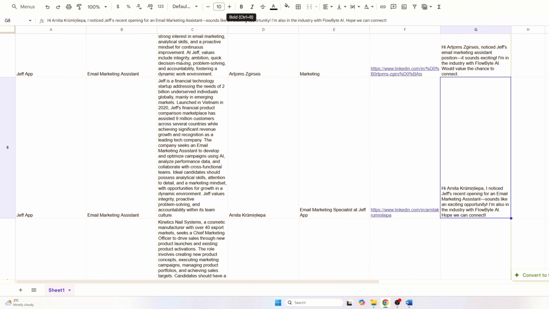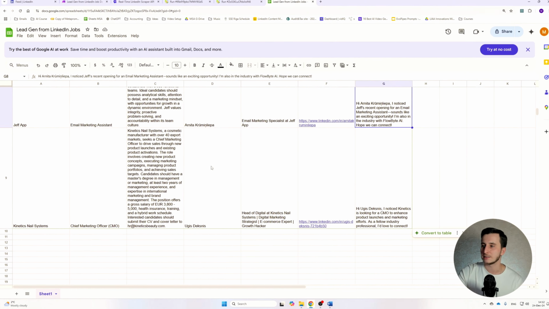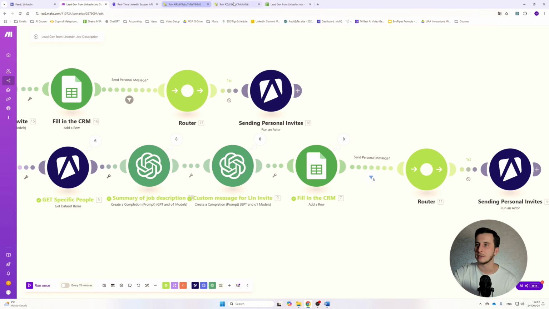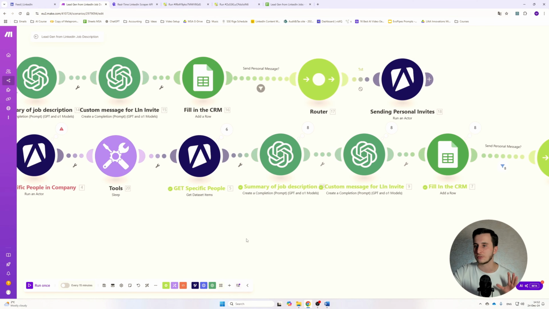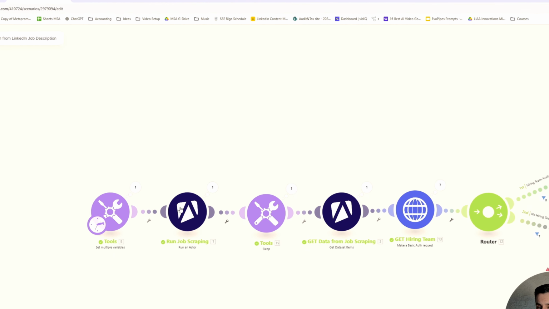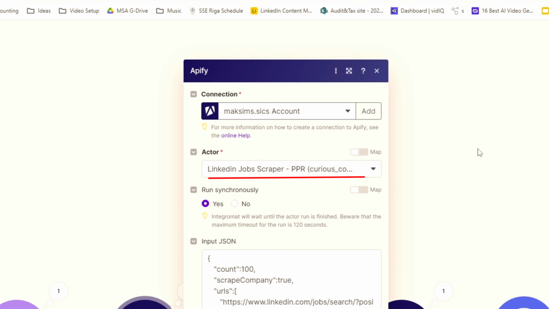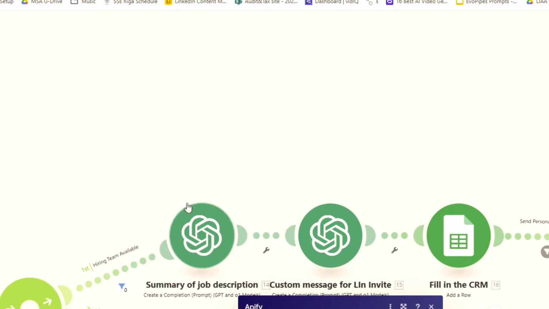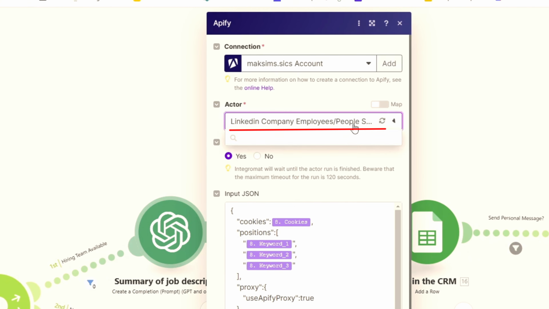Whatever you decide is up to you, but the cool part is that you can literally get as many leads as you want by just optimizing and using 3 different actors here. What is actually pretty cool, I didn't mention though, is this is the Apify actor that we're using here, LinkedIn Job Scrapers PPR, and this is another actor that we're using here, LinkedIn Company Employees People Scraper. So you can actually see the names right here.